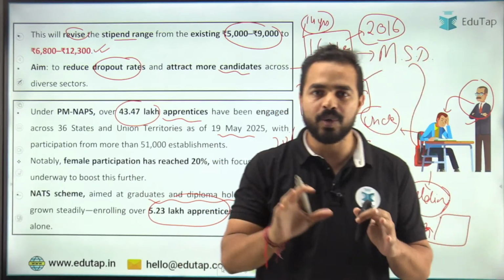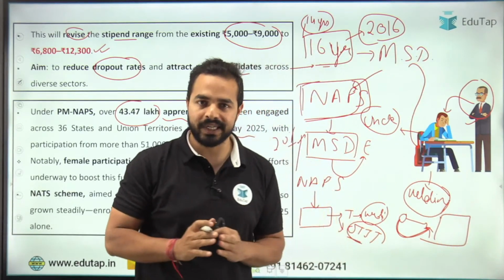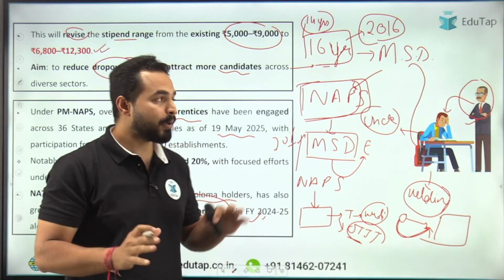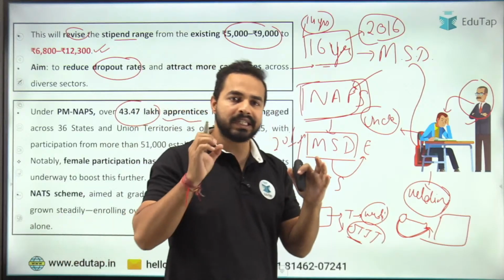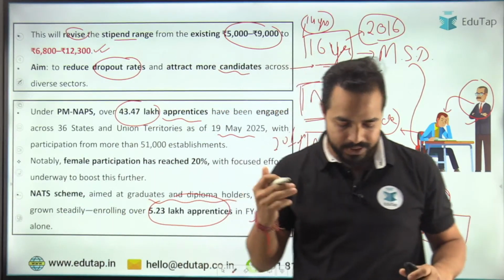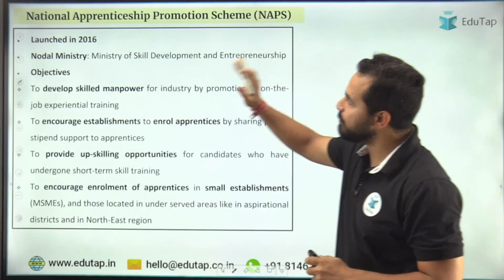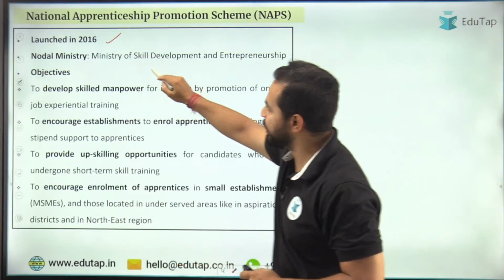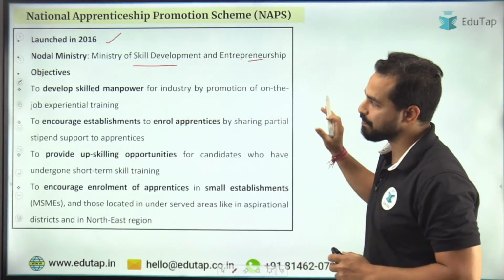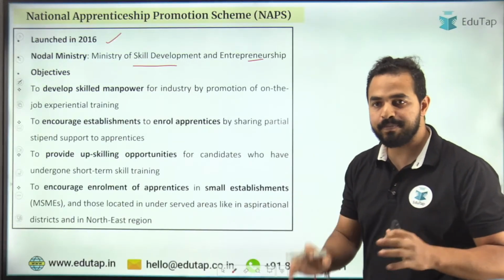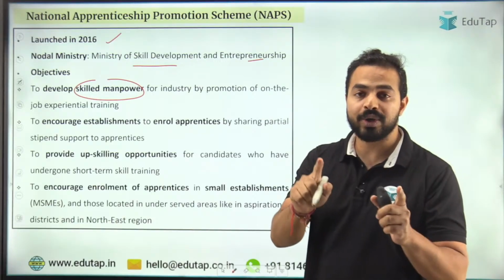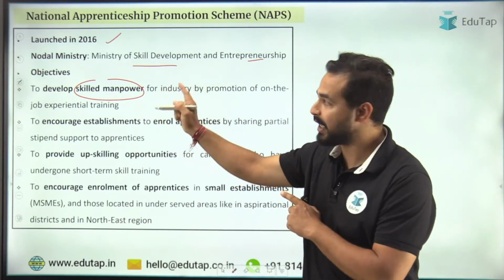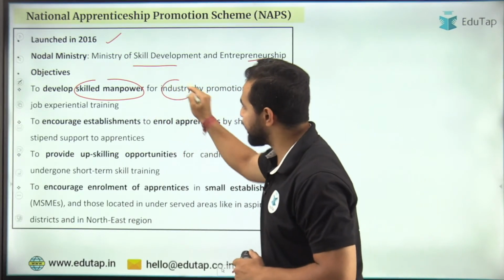Are you guys able to get the most important details about this part? अब हम cover करेंगे इस पूरी डिटेल को with the help of the exact key details of this scheme. ठीक है? अब धीरे धीरे इसको cover करते हैं. So this scheme was launched in 2016 under the Ministry of Skill Development and Entrepreneurship. ठीक है? Objective is very simple, to have a developed skilled manpower, as MSD is also getting the skills from this particular scheme, right? For industry, कैसे किया जाएगा?